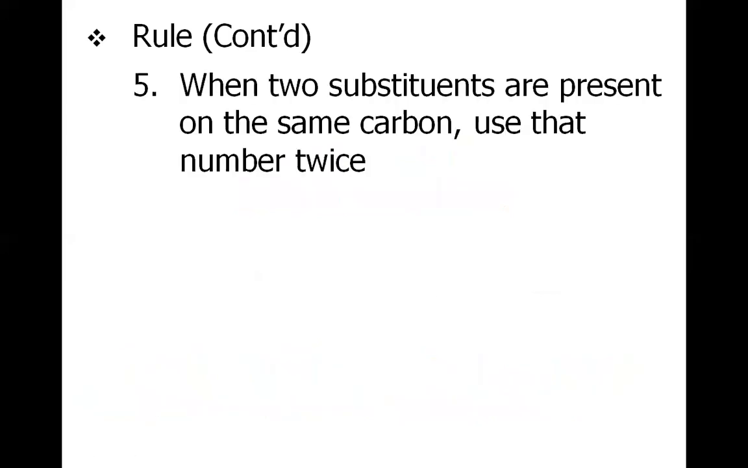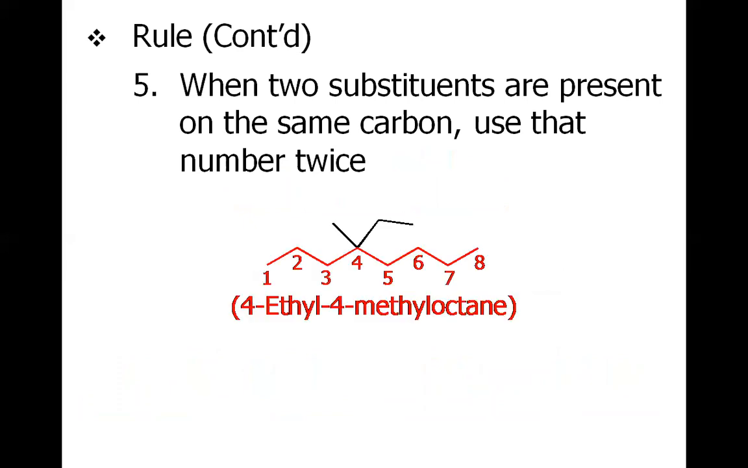One more rule: when two substituents are present on the same carbon, use the number twice. For example, at carbon number 4 we have a methyl and we have an ethyl. So 4 is to be written 2 times: 4-ethyl-4-methyloctane. Octane because of 8 carbons, and ethyl is written prior to methyl because of the alphabetical order.